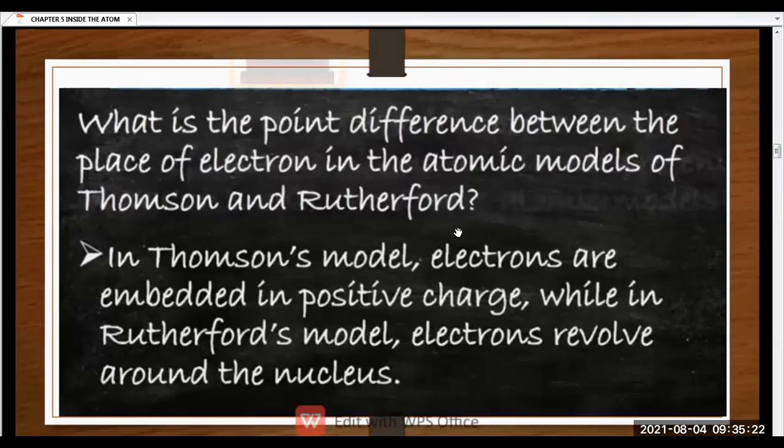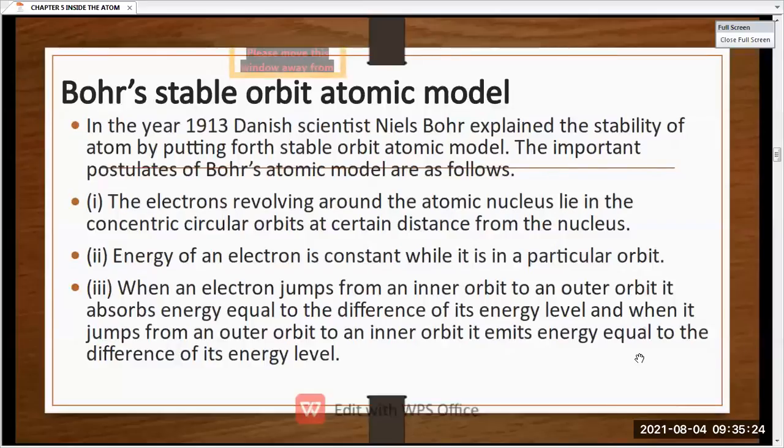Okay, in Bohr's atomic model, Danish scientist Niels Bohr explained in 1913 about the stable atomic orbit, and this atomic model was worldwide accepted.